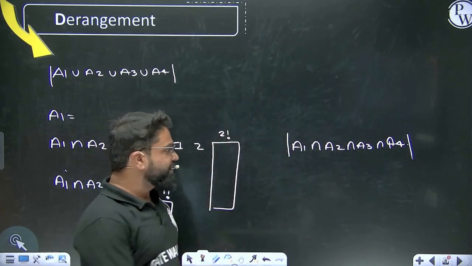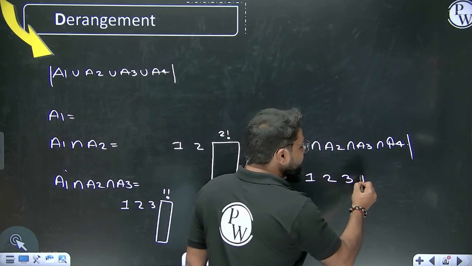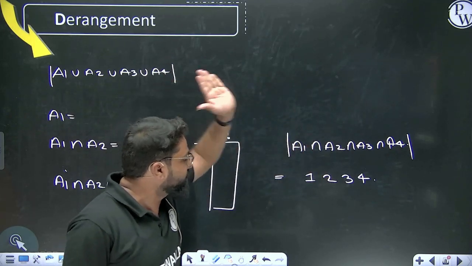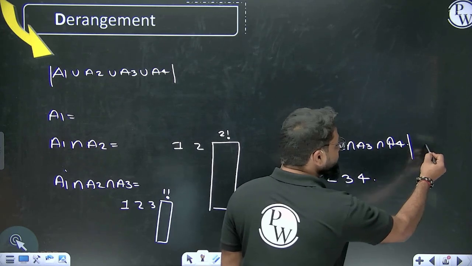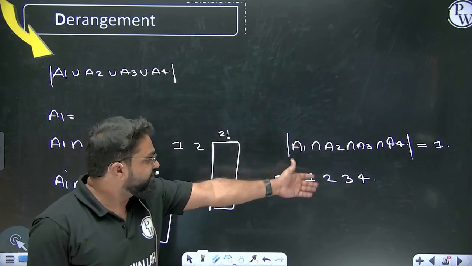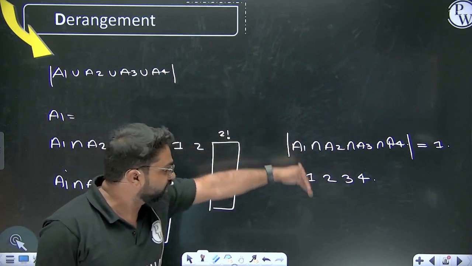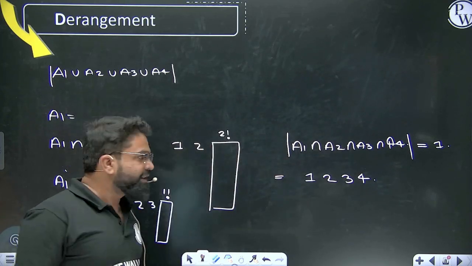So what is it trying to say? It is trying to say the number of possibilities where all elements are at the right position: the first element at right position, second element at right position, third element at right position and fourth element at right position. So how many ways can you do it? There is only one way we can do it. That is nothing but first, second, third and fourth element each at right position. There is only one possibility like that.